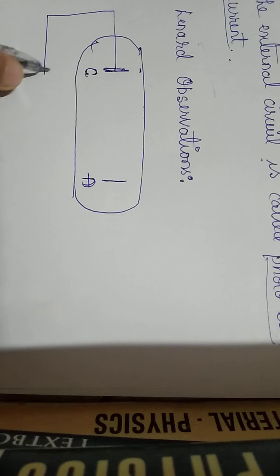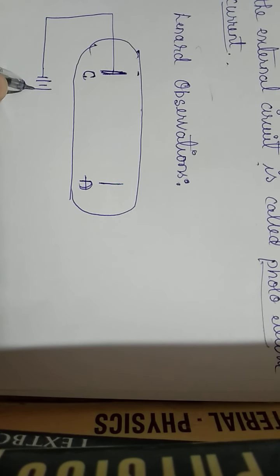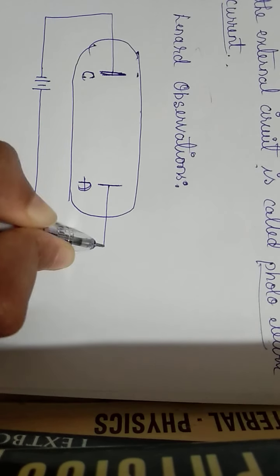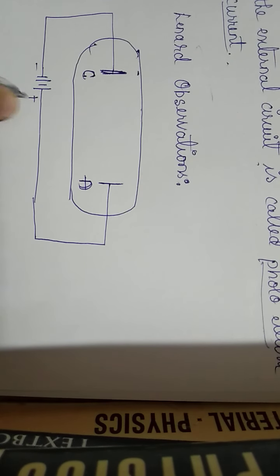The emitter plate is connected to the negative terminal of the battery and the collector plate is connected to the positive terminal of the battery.